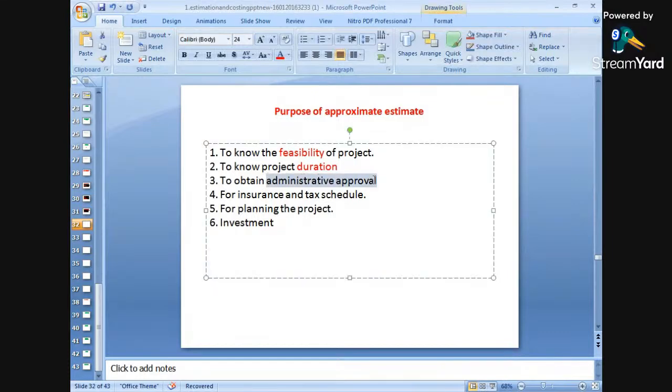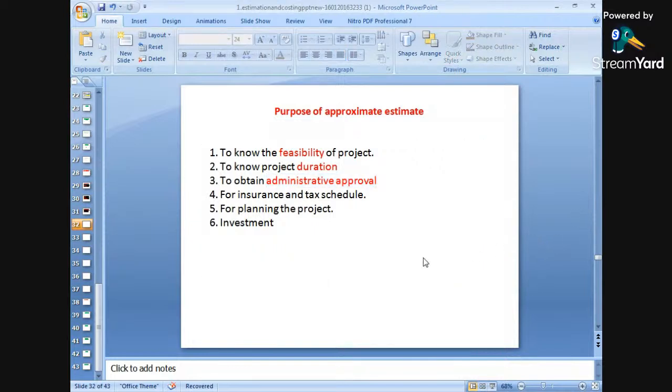Number three is for administrative approval. We have seen in the previous slide also. To obtain administrative approval, this approximate estimate plays an important role, because on the basis of approximate estimate we can have an administrative approval that has been approved from the government.